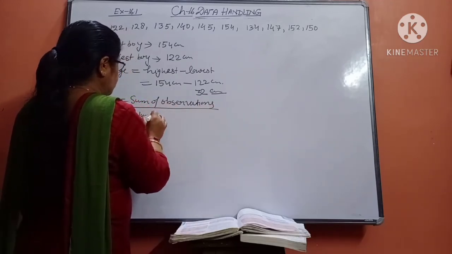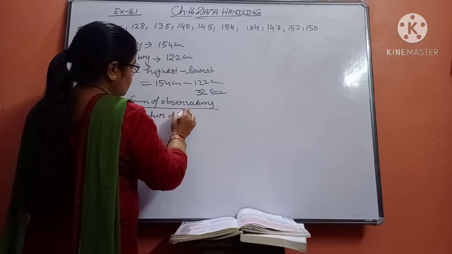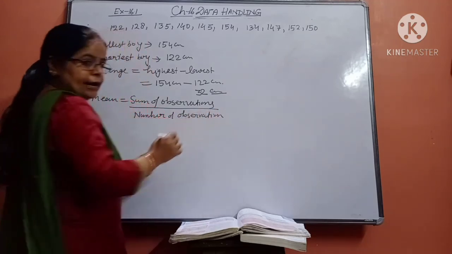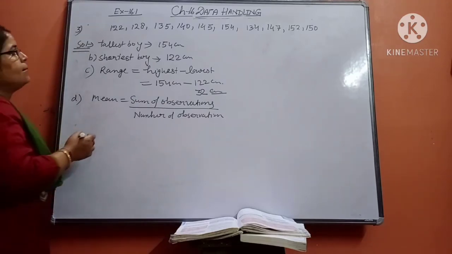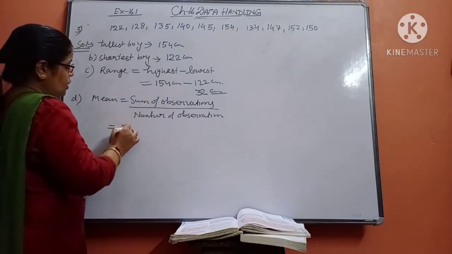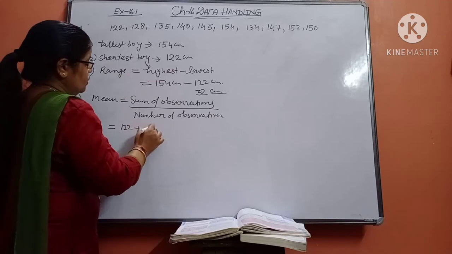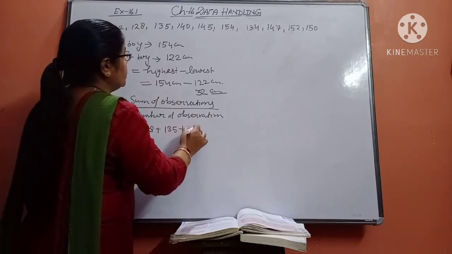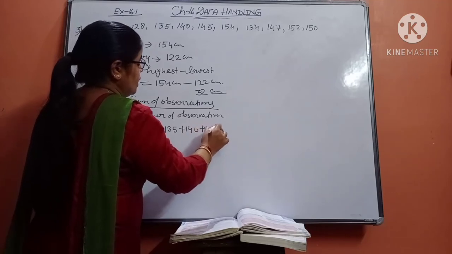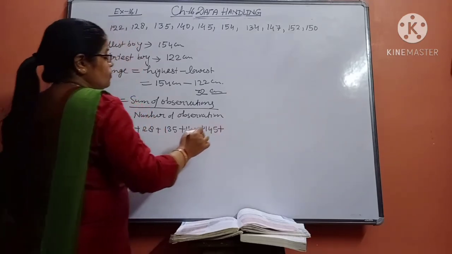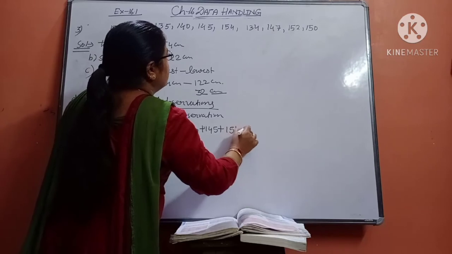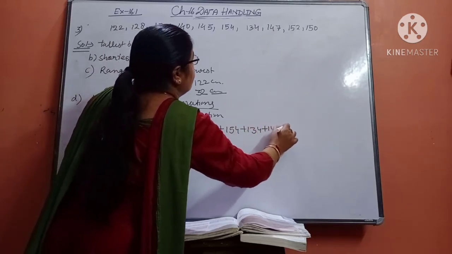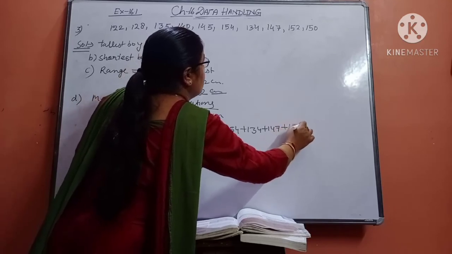Add them and then divide by the number of observations. 122 plus 128 plus 135 plus 140 plus 145 plus 154 plus 134 plus 147 plus 152 plus 150.